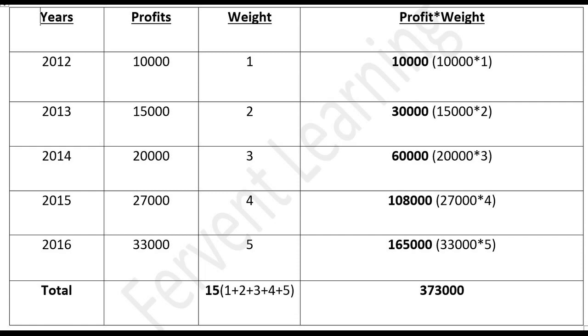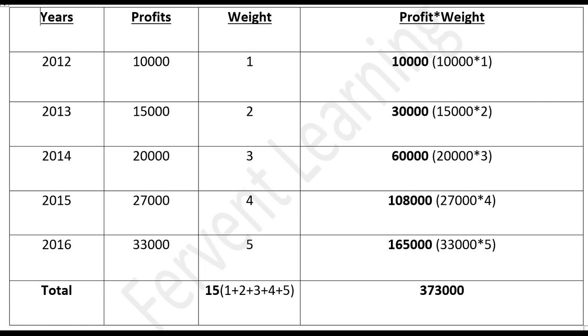Profit of 2012 is 10,000, and so we will get rupees 10,000. Similarly in 2013 profit is 15,000, weight is 2. When we multiply it we get 30,000. In 2014 20,000 into 3 we will get 60,000. In 2015 27,000 into 4 is 1,08,000. In 2016 33,000 into 5 we will get 1,65,000.